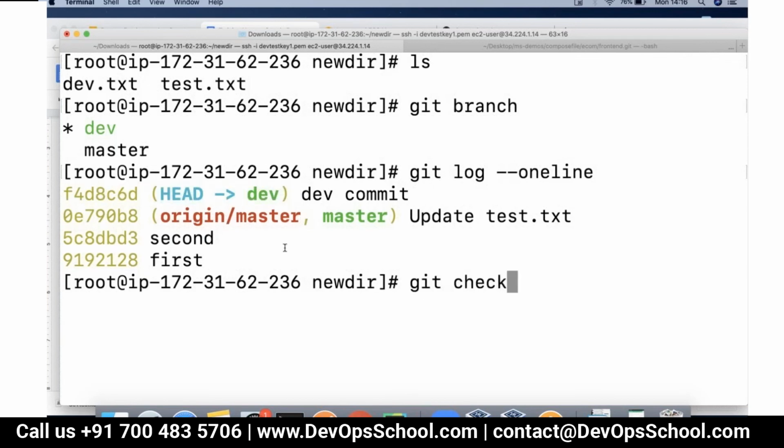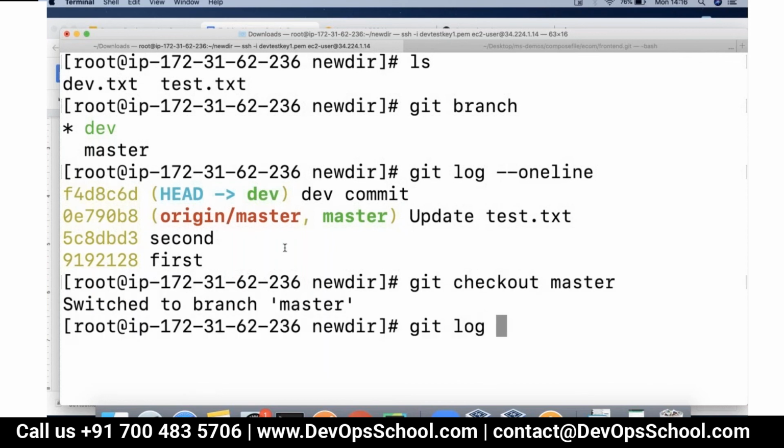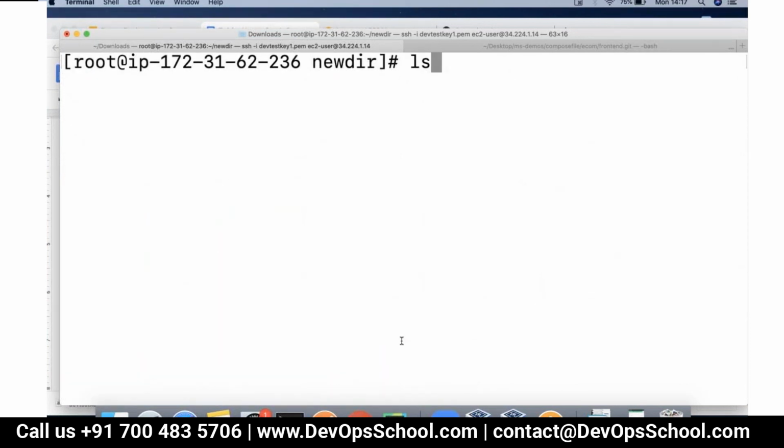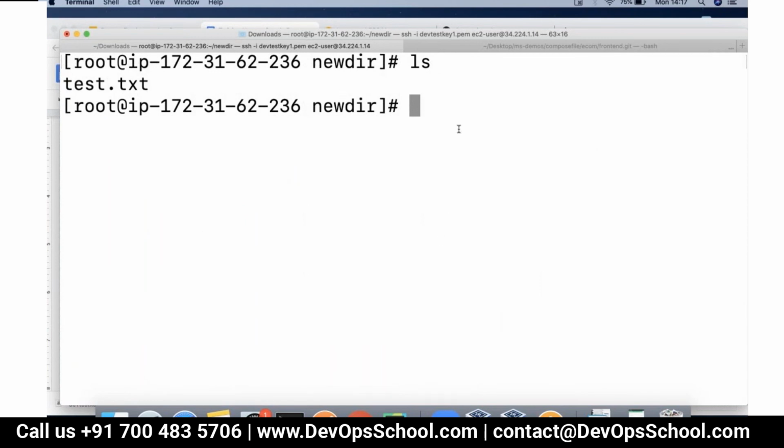And now if you go to the master, and if you try to get the commits here, look, your master branch is right now still on the third commit that you did, right? While dev branch is way ahead by one commit. Now I'm on the latest commit that we did on master branch. So there is no dev.txt here because that is in the dev branch, right? And hence this is how it works.